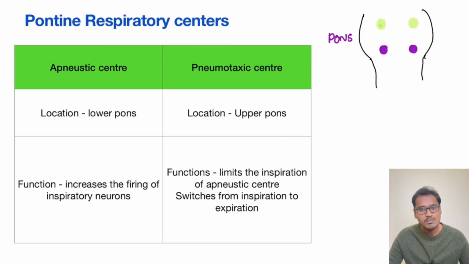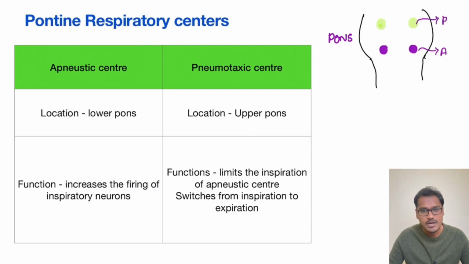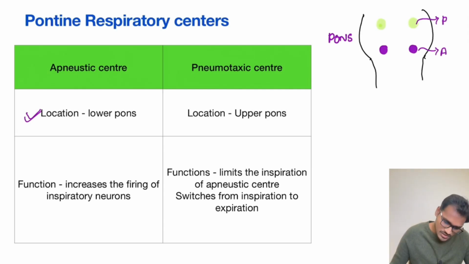Now coming to the pontine centers. We have two centers, one is the apneustic center, and the other is the pneumotaxic center. What is the function of the apneustic center? It is located in the lower pons. It has a reason behind its name, because its function is to increase inspiration. So it increases the firing of inspiratory neurons.